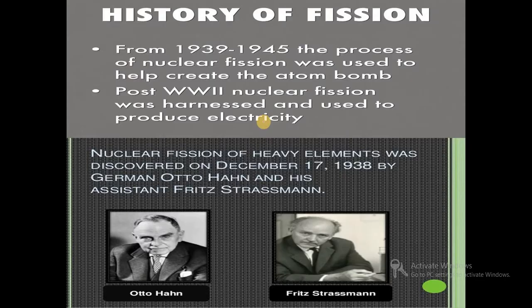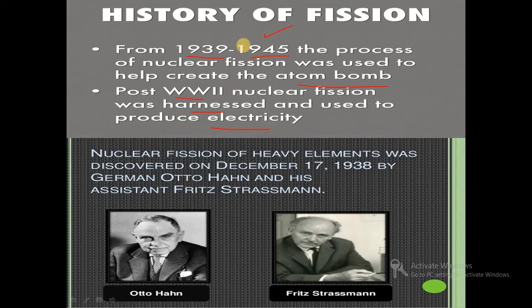In the case of nuclear fission, first we will see the history of fission from the year 1939 to 1945. The process of nuclear fission was used to help create the atom bomb. At the same time World War II started. After World War II, nuclear fission was harnessed and used to produce electricity.